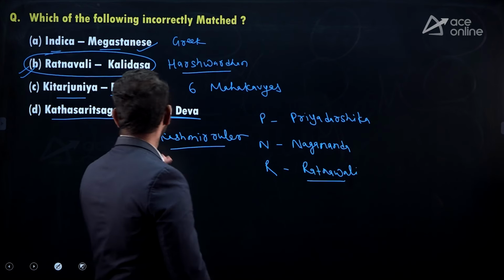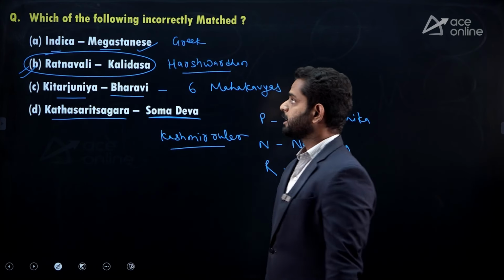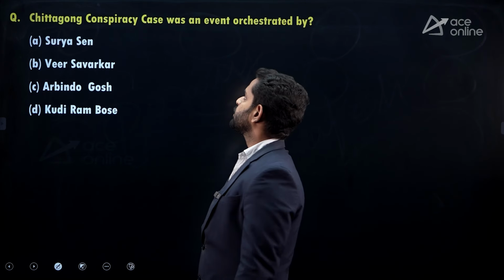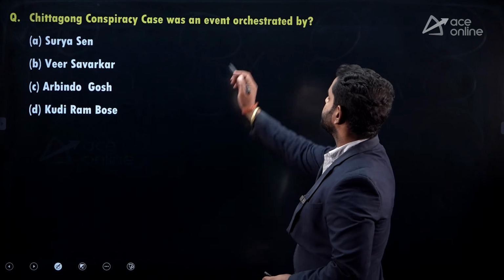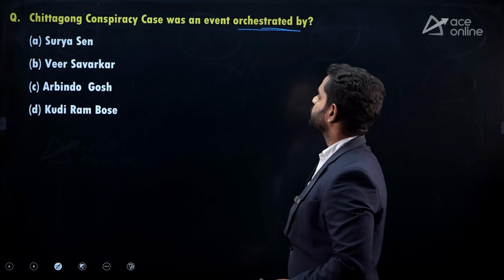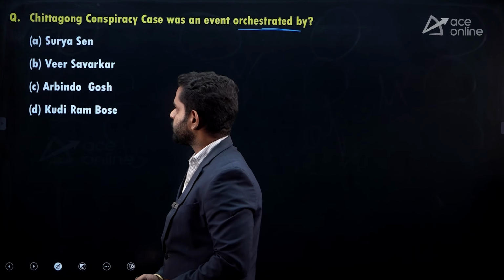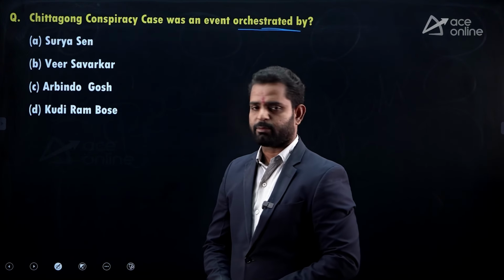So incorrectly matched, that means option B is the correct option according to this question. Let's see the next question. The Chittagong conspiracy case was an event orchestrated by... 4 options are here: Surya Sen, Veer Savarkar, Aurobindo Ghosh, and Khudiram Bose.